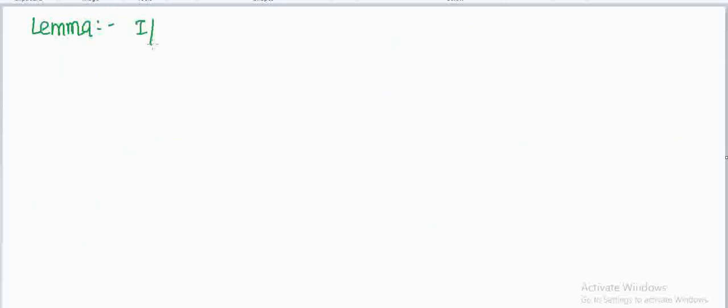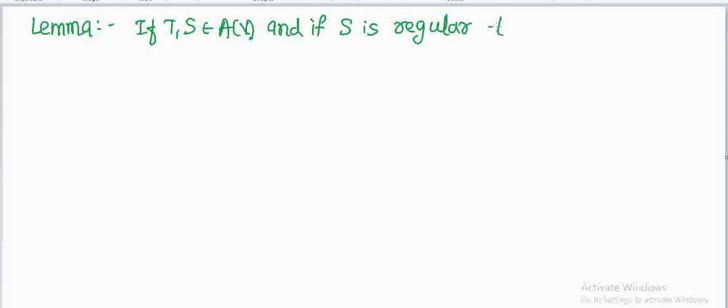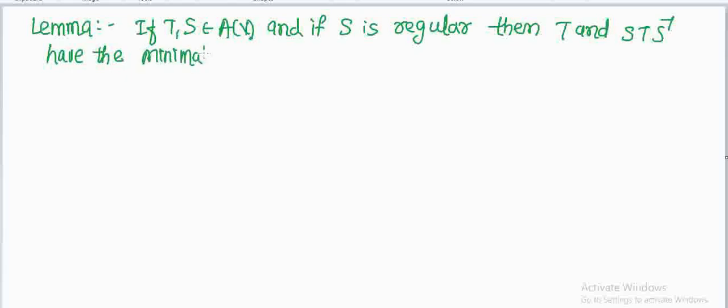If T, S belong to A(V), and if S is regular, then T and S T S inverse have the same minimal polynomial. This is the lemma.